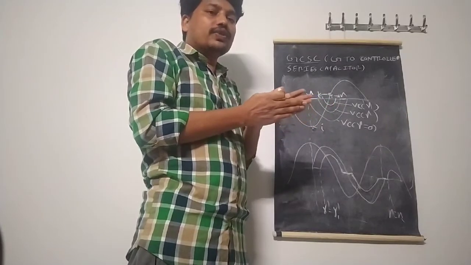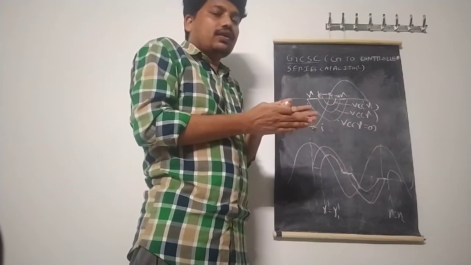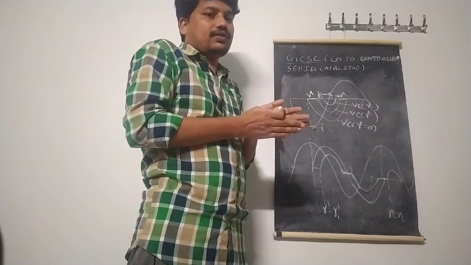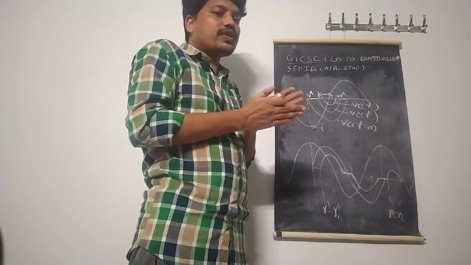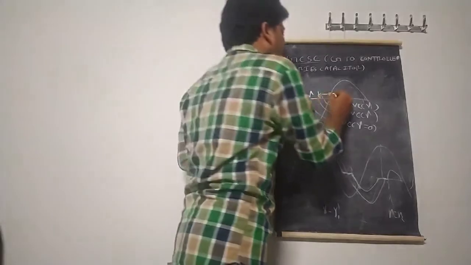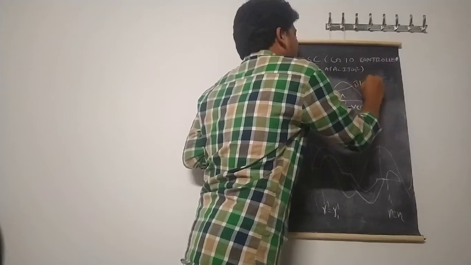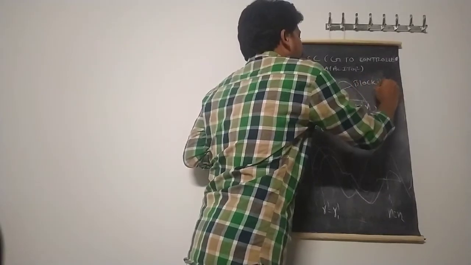So while the GTO is in the off condition, the capacitor is in the blocking state. How much duration? Depending upon the value of the turn off delay angle. Therefore, this is called zeta. That is called the blocking angle, where zeta is the blocking angle.